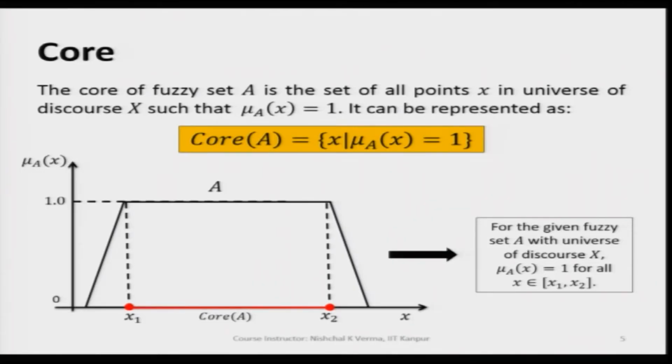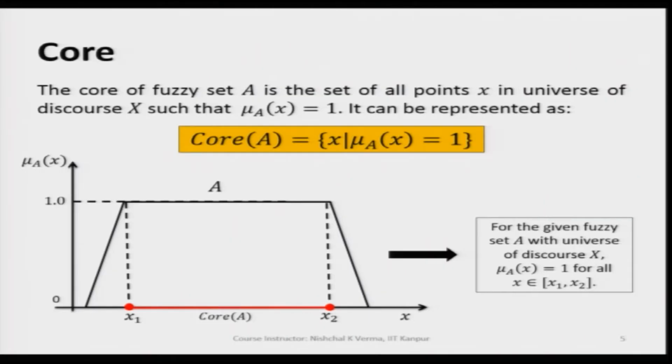So, if you would like to write the core of a fuzzy set, it will be equal to the set of all the points for which the corresponding membership values are 1. We can very clearly understand the core of a fuzzy set like this.